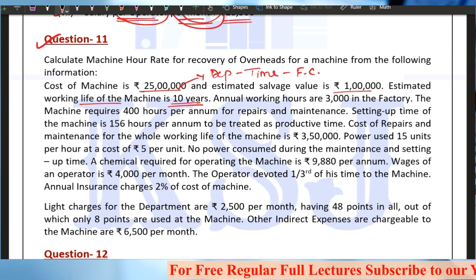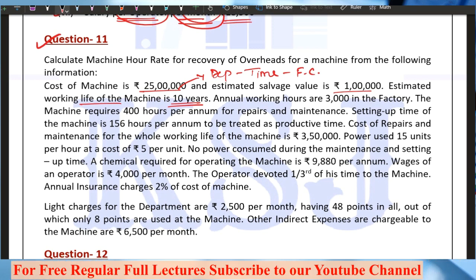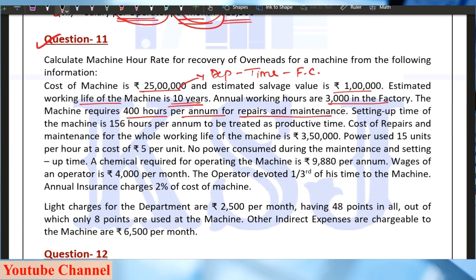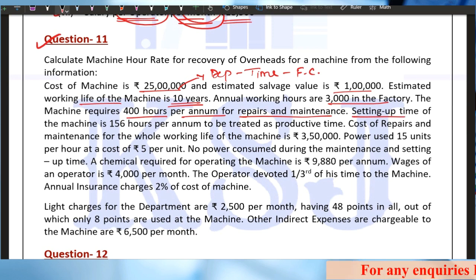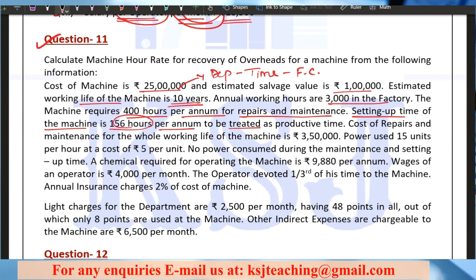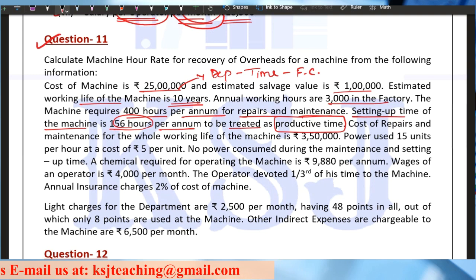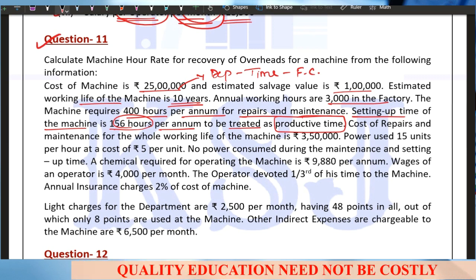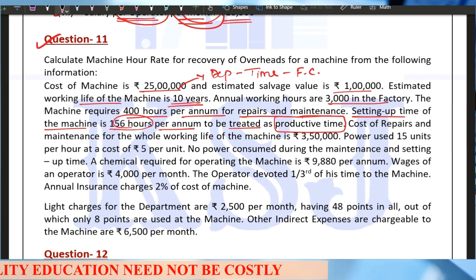Annual working hours are 3000 in the factory. The machine requires 400 hours per annum for repairs and maintenance, right? And repair and maintenance hours are always unproductive. Setting up time of the machine is 156 hours per annum, to be treated as productive time, right? Now he says that out of total working hours of 3000, 400 hours are for repair and maintenance, and 156 hours are setup time, to be treated as productive time.